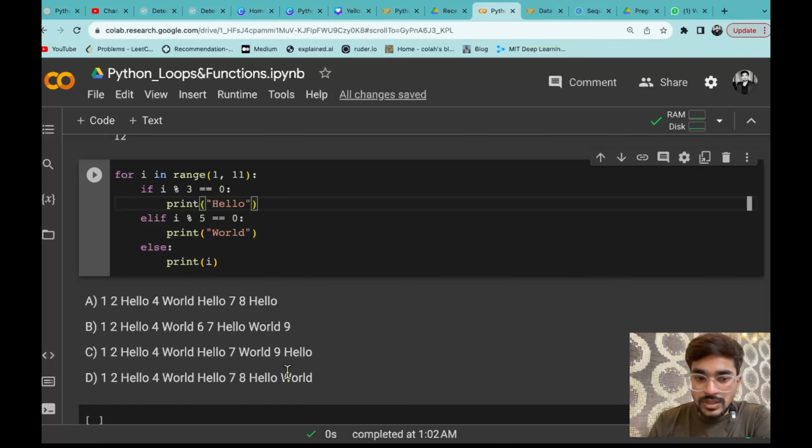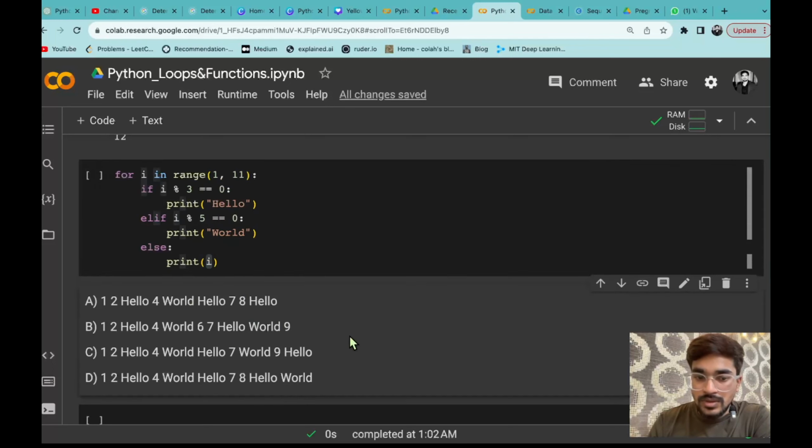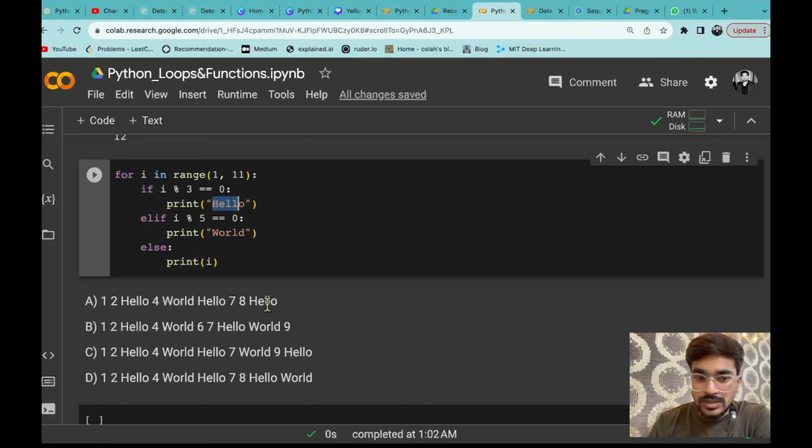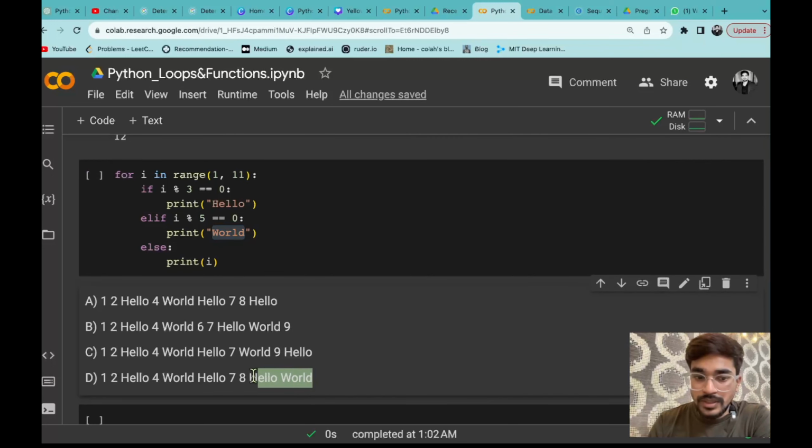So you can see all these 3 options are having 7. Next go to the 8, again it will come into the else condition, so it will print 8. So again this option is discarded. Now we are left with only A and D. So next element is what? 9. Since 9 is divisible by 3, it should print hello. Same thing, hello hello. So A and D is again here. Now the last element will be what? 10, and 10 is divisible by 5, so that means it should print world. So you can see it should print this one. So D will be the correct answer.